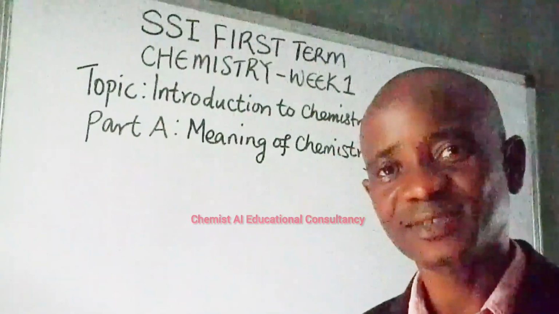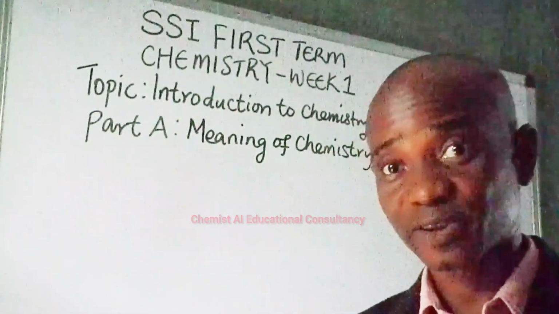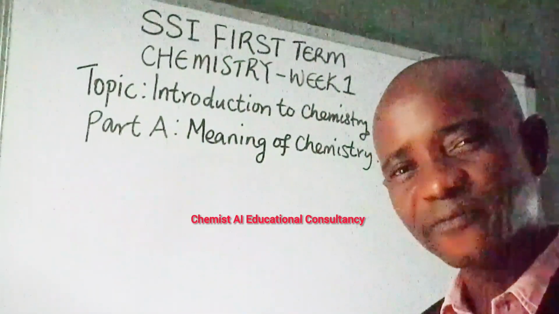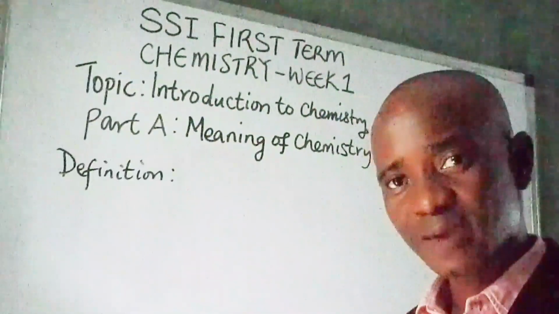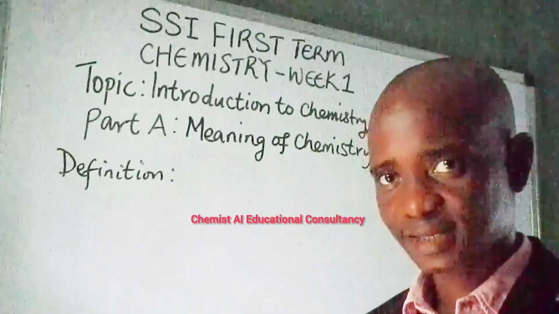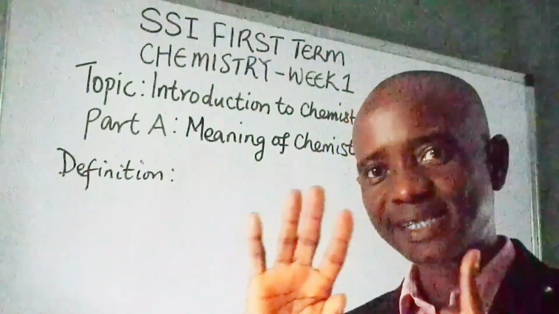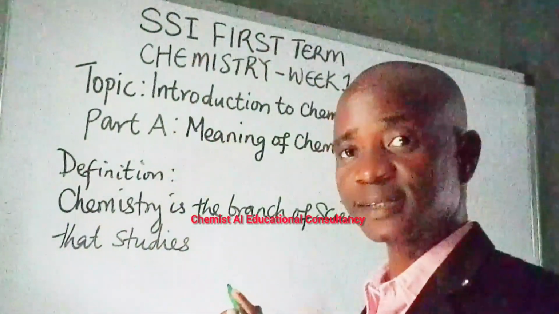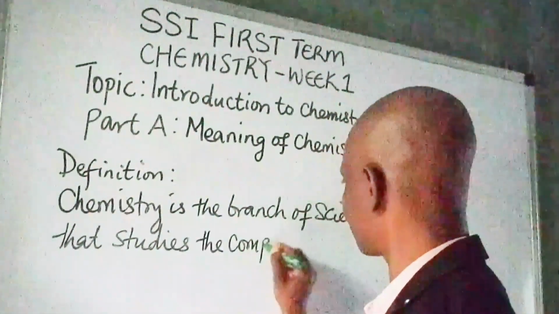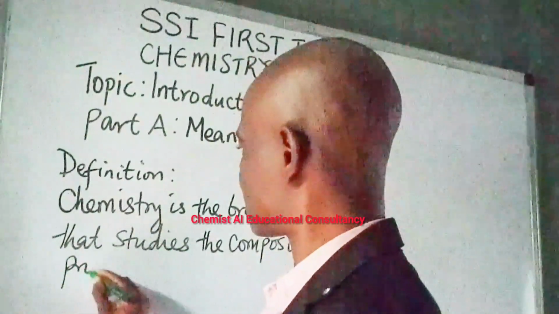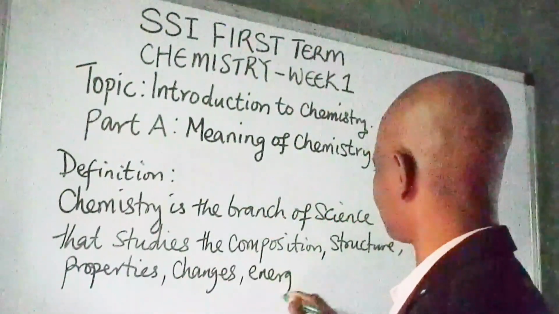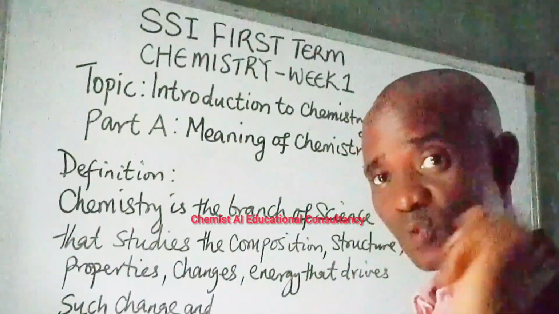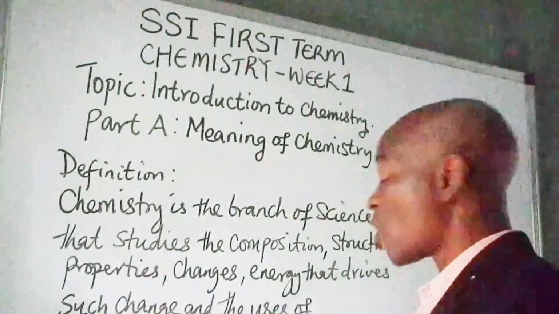Now, if chemistry is everywhere, when you say you are studying chemistry, what exactly is it that you are studying? This will lead us to the definition of chemistry. Chemistry is a branch of science which studies 6 things about matter. The 6 things are the composition, the structure, the properties, the changes, the energy that drives such change, and finally, and most importantly, the uses of what?